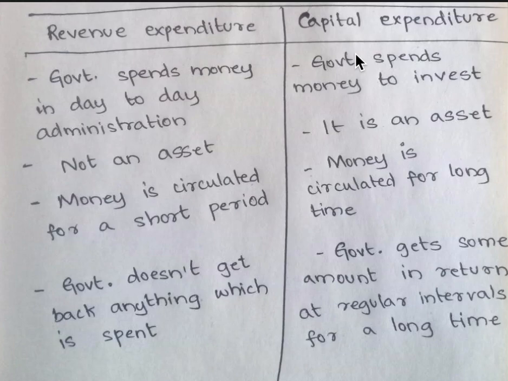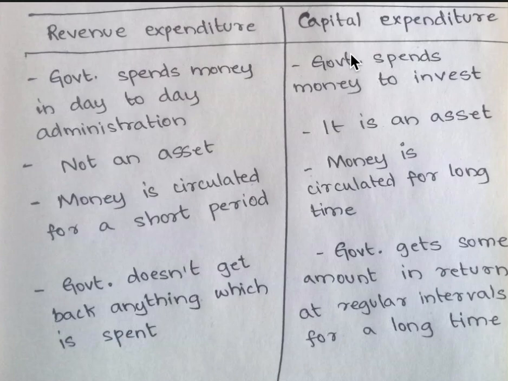Government will get money when there is a profit, or when businesses' and companies' shares increase, then government gets back some amount. So, it is for the long period. Capital expenditure is like an asset for us, for the government. The government spends money and gets back some amount at regular intervals for a long period of time.